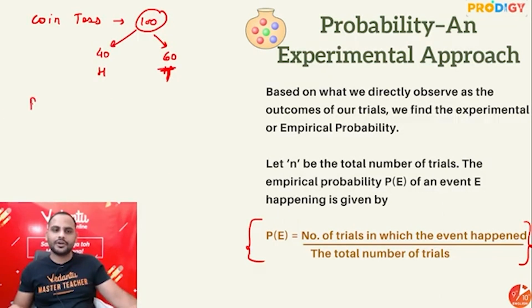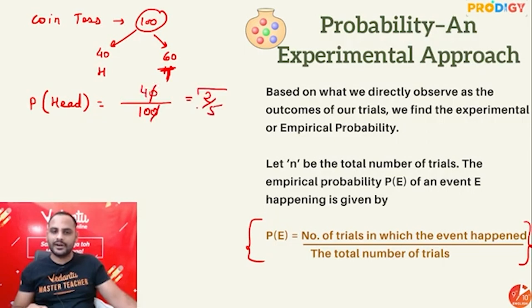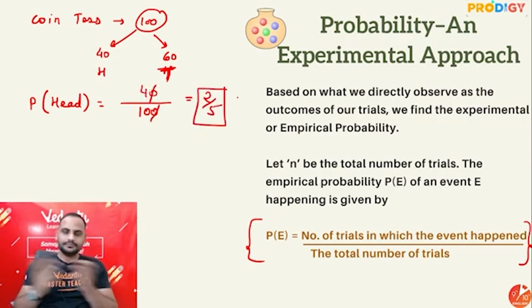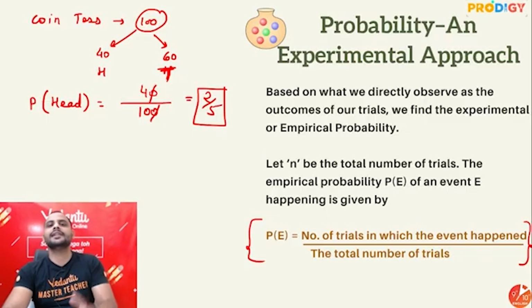So if I ask you what is the probability of getting a head, you'll say total number of trials is how many? Total 100 times you have done the toss, and out of this head has come how many times? 40 times. So 4 by 10 or 2 by 5 is the probability of getting a head. Okay, it's as simple as that. Number of trials in which the event happened divided by total number of trials.